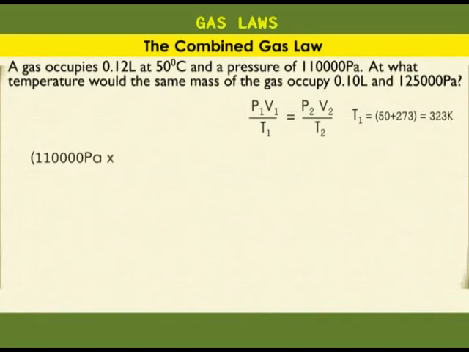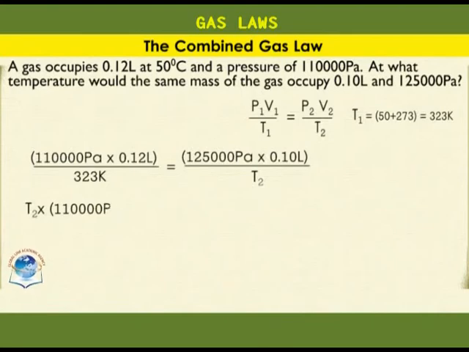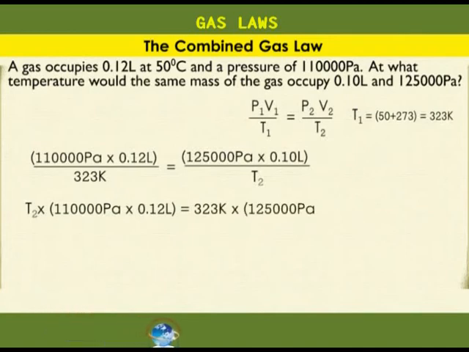110,000 Pascal times 0.12 liters over 323 Kelvin is equal to 125,000 Pascal times 0.10 liters over T2. Solve for T2. We do cross multiplication. T2 times 110,000 Pascal times 0.12 liters is equal to 323 Kelvin times 125,000 Pascal times 0.10 liters.